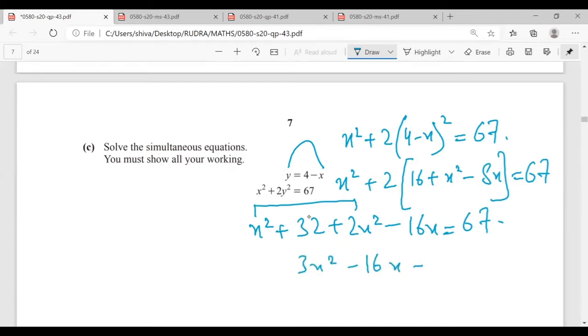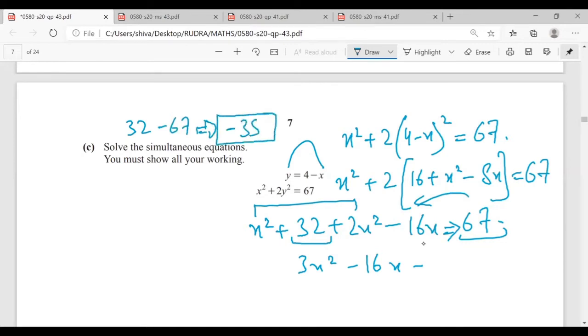It will be 32 minus 67, because 67 will come on the left hand side and it will become negative. So this will be equal to minus 35. Mr. Rudra, is it okay? Yes, sir.